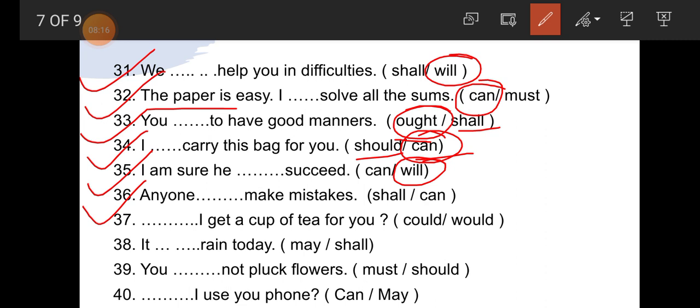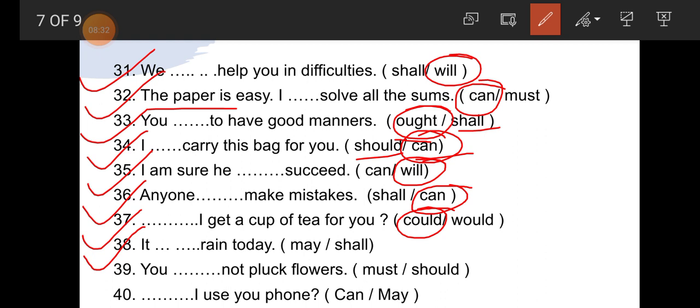Number 36 student, anyone dash make mistakes. So this is very common. So anyone can make mistakes is the correct one. 37 student, dash I get a cup of tea for you. So this is a polite request, that's why could is correct. Could I get a cup of tea for you?